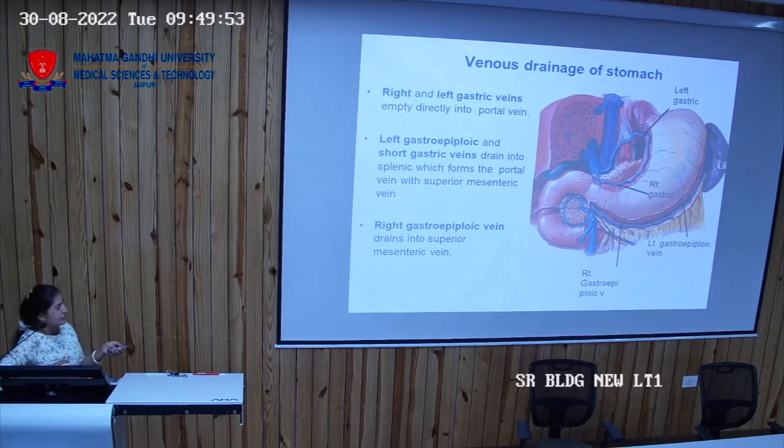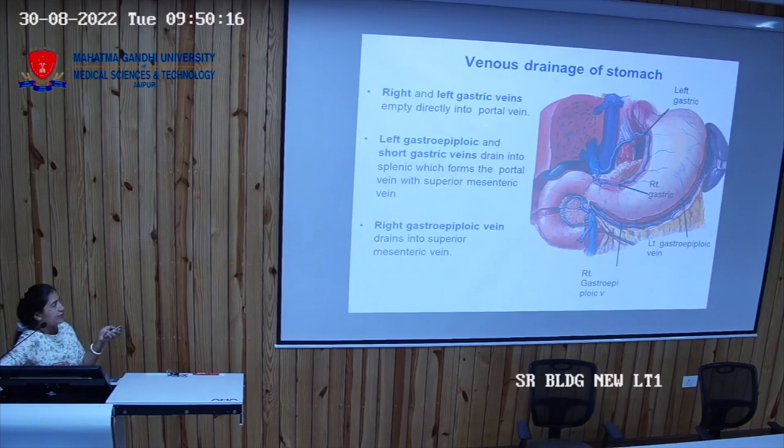So this one is the superior mesenteric vein that will be formed here, and another one, that is the splenic vein, will be joining this one, the superior mesenteric vein. So these two join to form the portal vein. So right gastric, left gastric, they are draining into the portal vein.